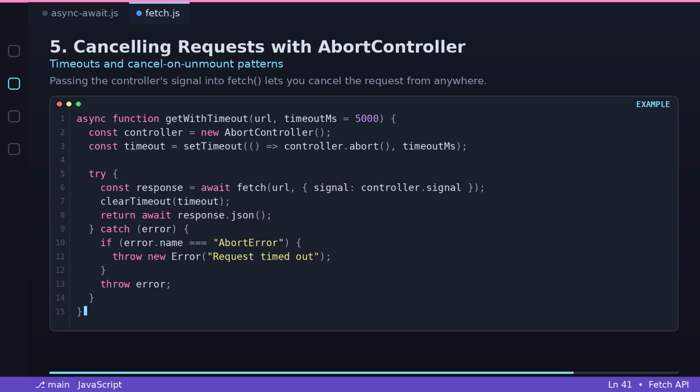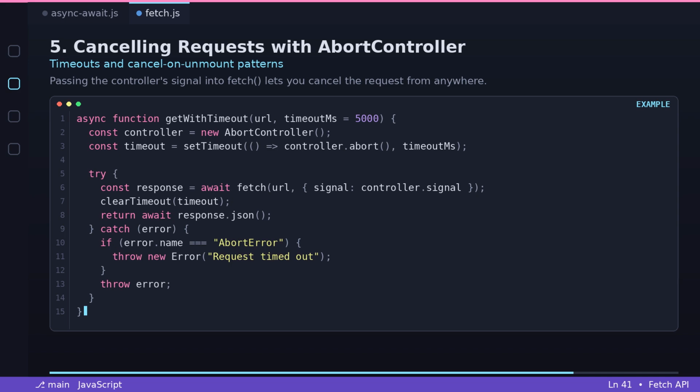const controller = new AbortController(). const timeout = setTimeout(() => controller.abort(), timeoutMs). try, const response = await fetch(url, signal: controller.signal). clearTimeout(timeout). return await response.json(). catch (error), if error.name is AbortError, throw new Error("Request timed out"). throw error.